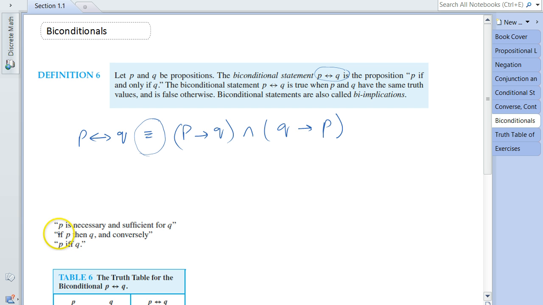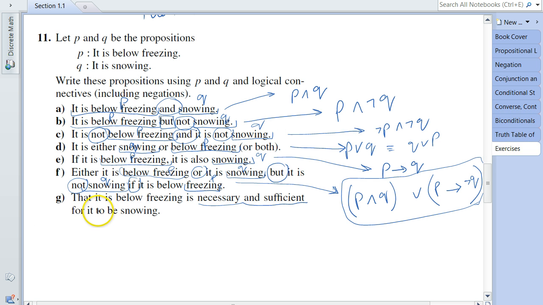As you can see, "P is necessary and sufficient for Q" is one of the expressions that can be used to express a bidirectional statement. And this fits exactly with 11G, because of the "necessary and sufficient" that appears in the middle of the statement.